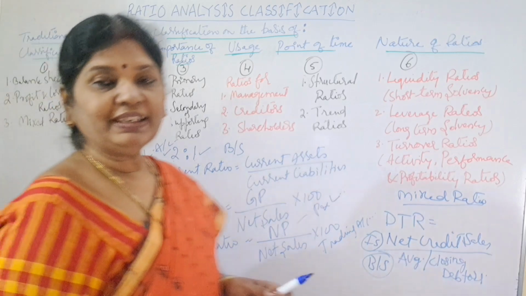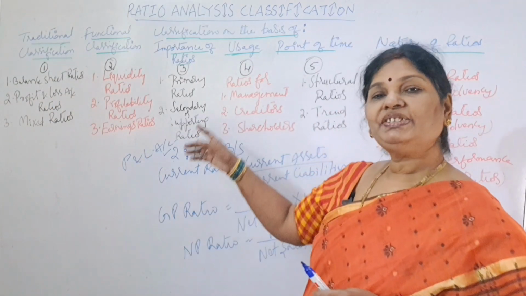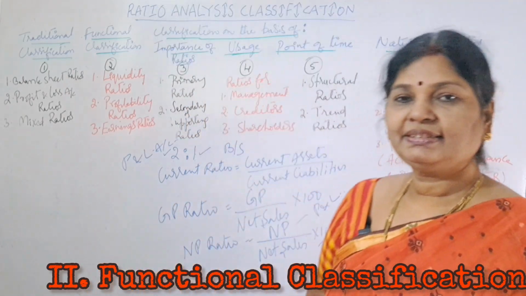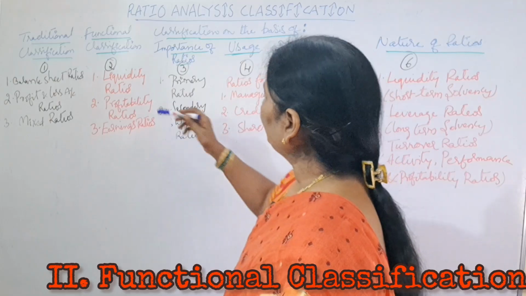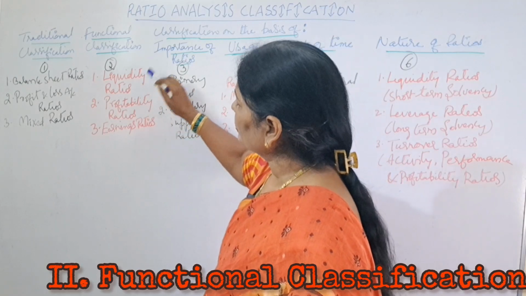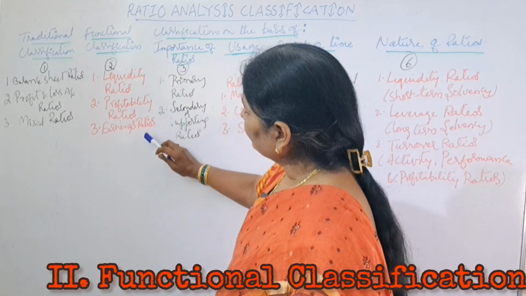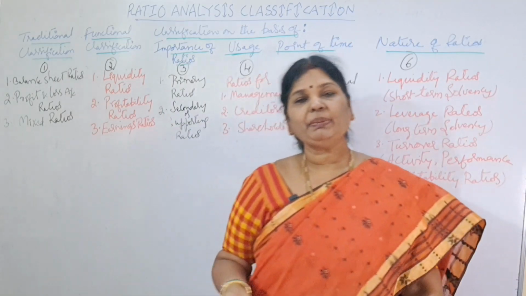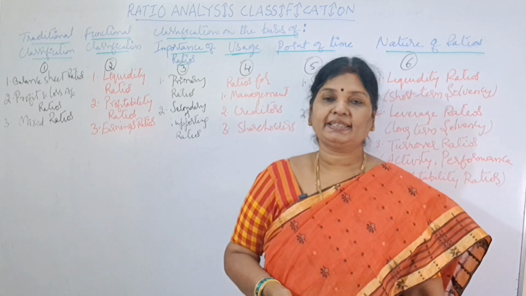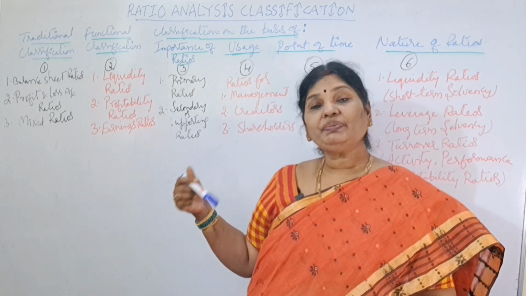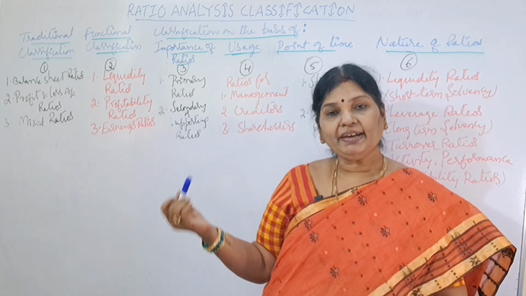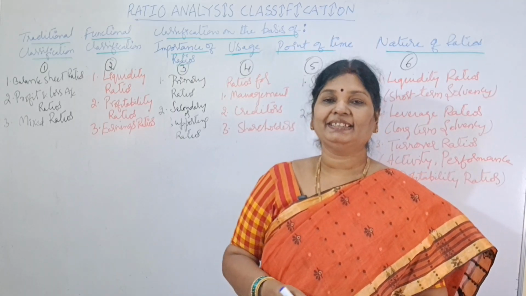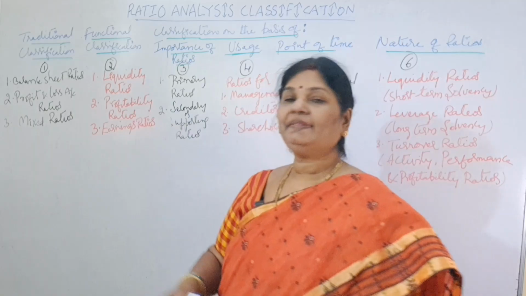Now we'll come to the second one, that is functional classification. I will rub this. Second one, functional classification. Under functional classification, we can see liquidity ratios, profitability ratios, and earnings ratios. So what are liquidity ratios? Liquidity ratios are prepared to know the liquidity of the business. Means these ratios will test whether the company is having the repayment ability of their current liabilities. So that is why we prepare liquidity ratios.